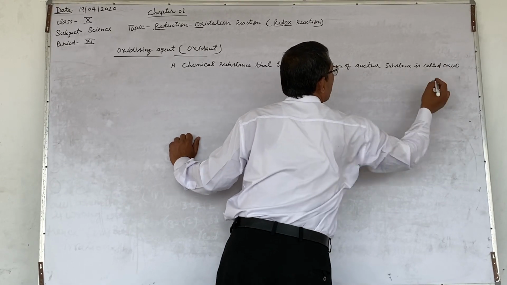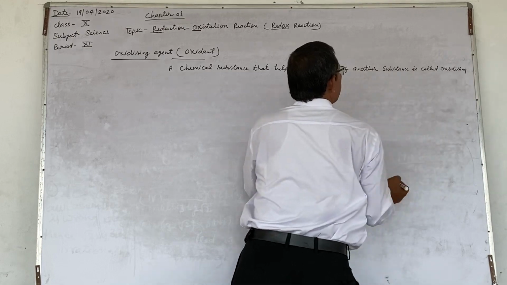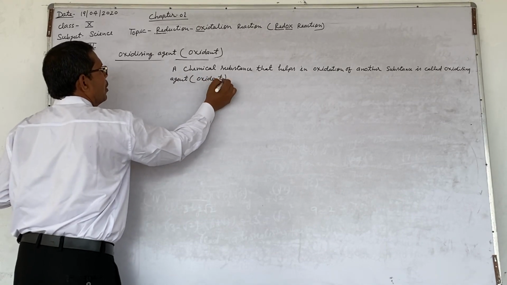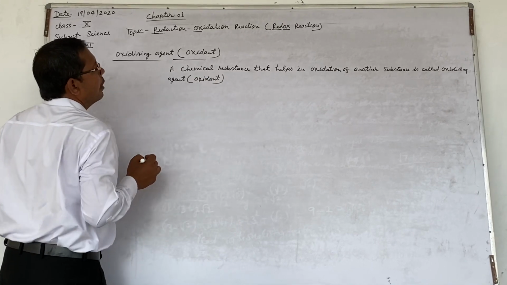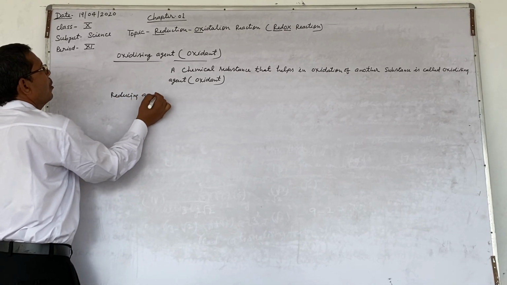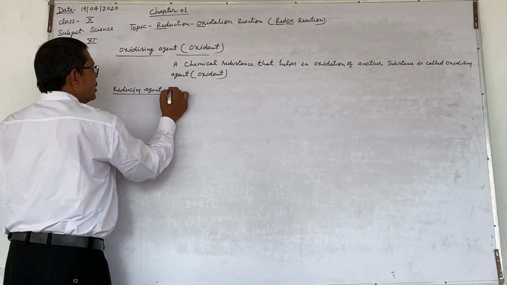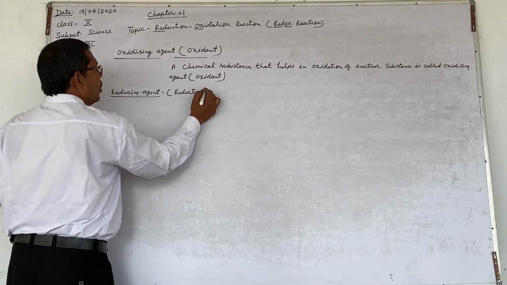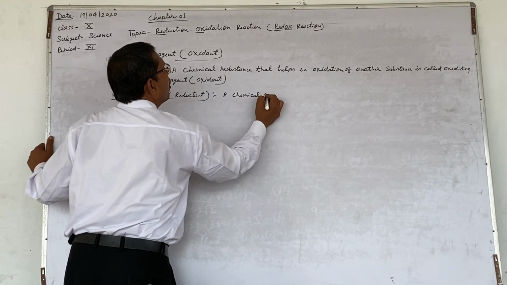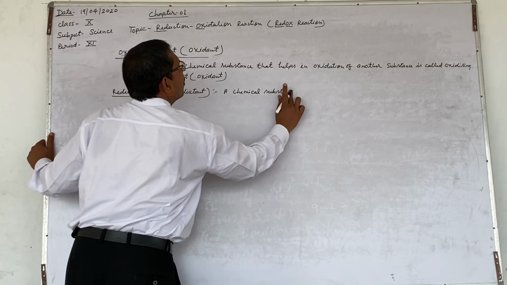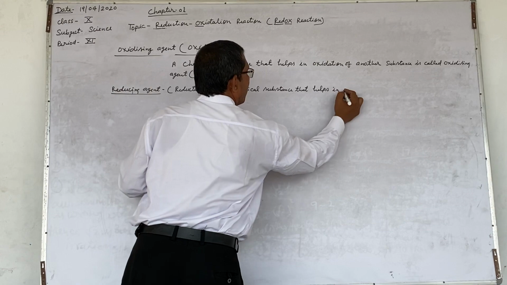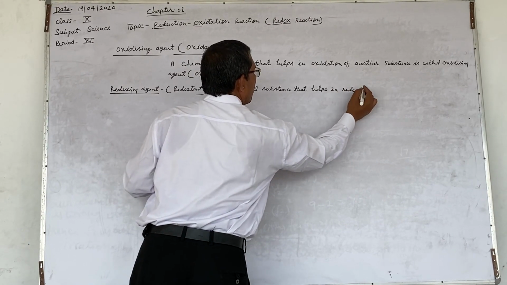Oxidizing agent, in bracket oxidant. A reducing agent, in bracket reductant, is a chemical substance that helps in the reduction of another substance.